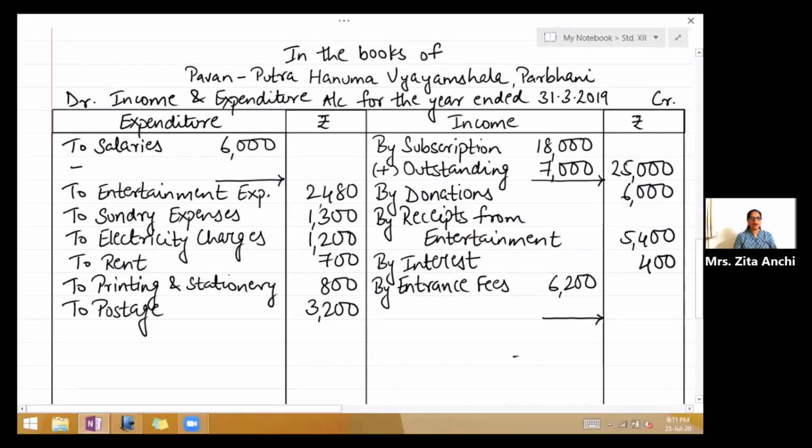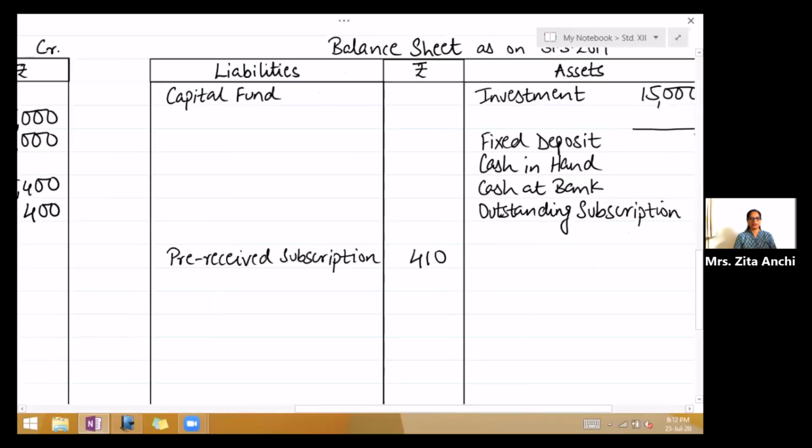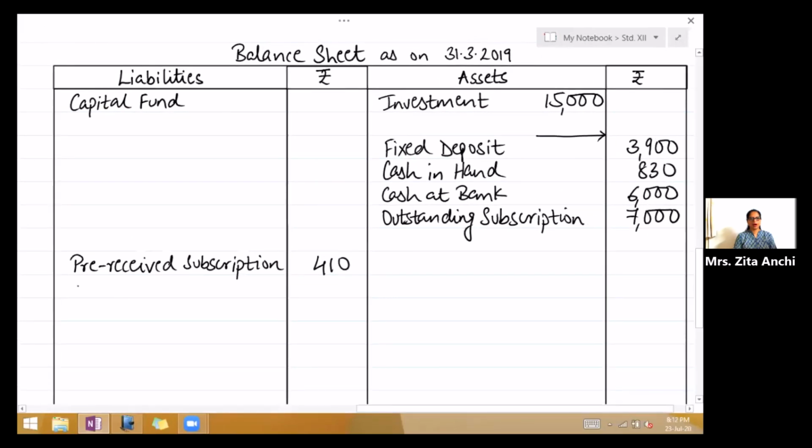So write add outstanding 1,200, outer column 7,200. Second effect now will come on the liability side of the balance sheet. So write outstanding salaries 1,200.